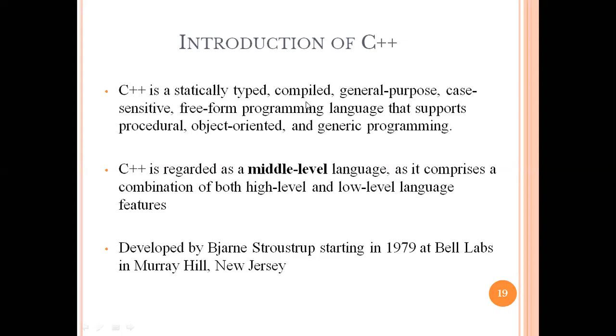If you want to add something or look at that code, you can easily compile it, because you know the different functions available in C++. So it is a combination of both high as well as low level language. This language was developed in 1979, again at Bell Laboratories.